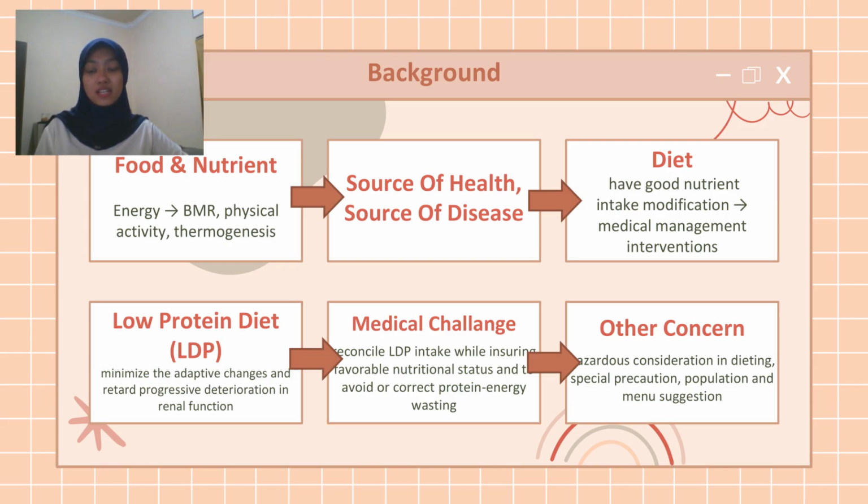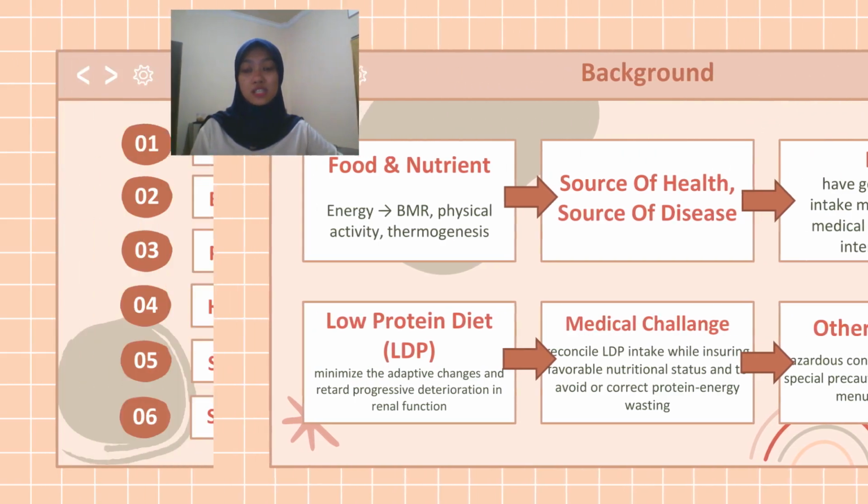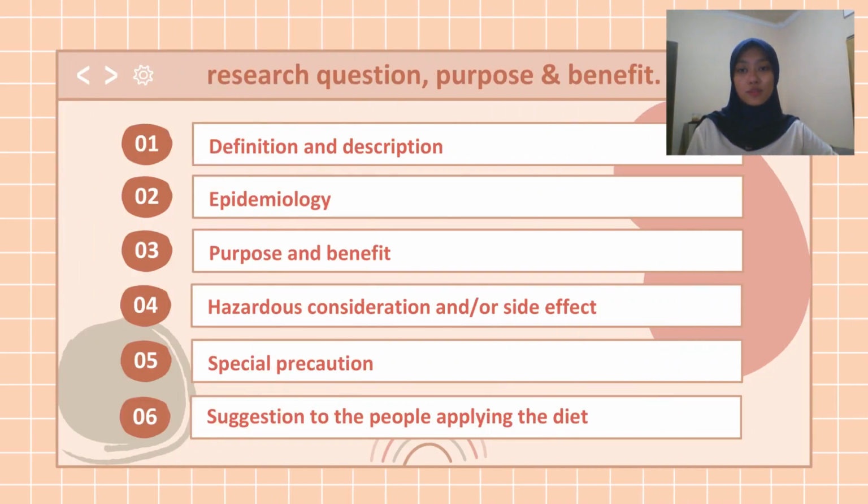And the second one, here we have already listed our research questions followed by purpose of the research and benefit of the research. Basically, we're going to talk about the definition and description of a low-protein diet, epidemiology regarding the low-protein diet, the purpose and benefit of low-protein diet, hazardous consideration and or side effect on a low-protein diet, special precaution on a low-protein diet, and the last one is suggestion to the people applying a low-protein diet.